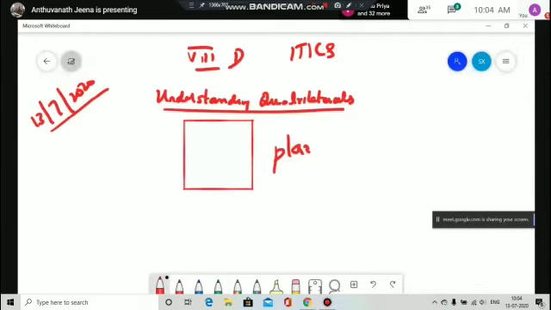Can anyone say what you mean by plane surface? A surface which is plane is called a plane surface. A place to draw, that is a good answer. The best example of a plane surface is a paper. Paper is a plane surface. Blackboard is a plane surface. So the surface which is not curved, which is always flat, is a plane surface.